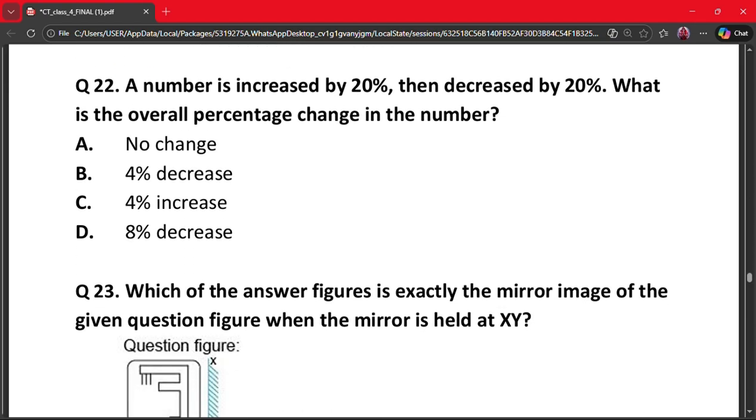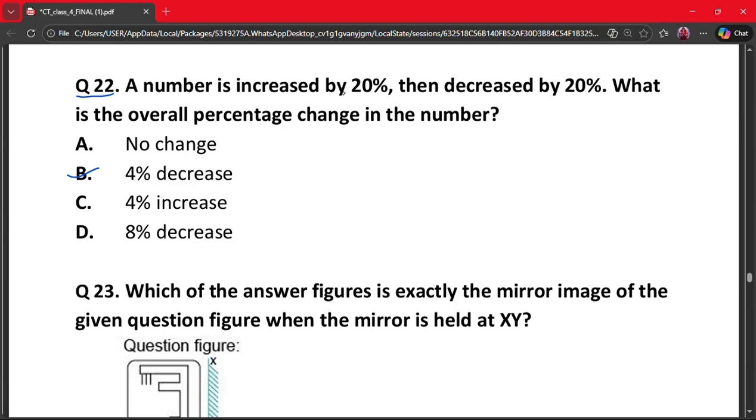Moving on to the next question, that is question number 22. A number is increased by 20%, then decreased by 20%. What is the overall percentage change in the number? A. No change. B. 4% decrease. C. 4% increase. D. 8% decrease. Here, the correct answer is option B, that is 4% decrease. Why?